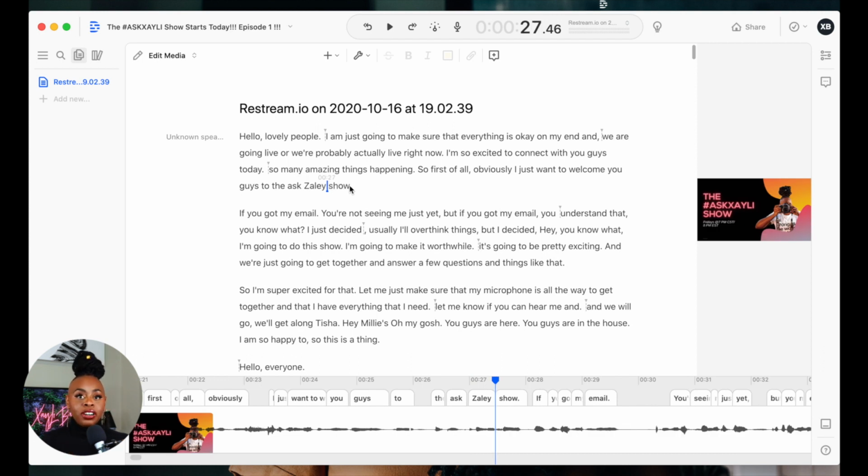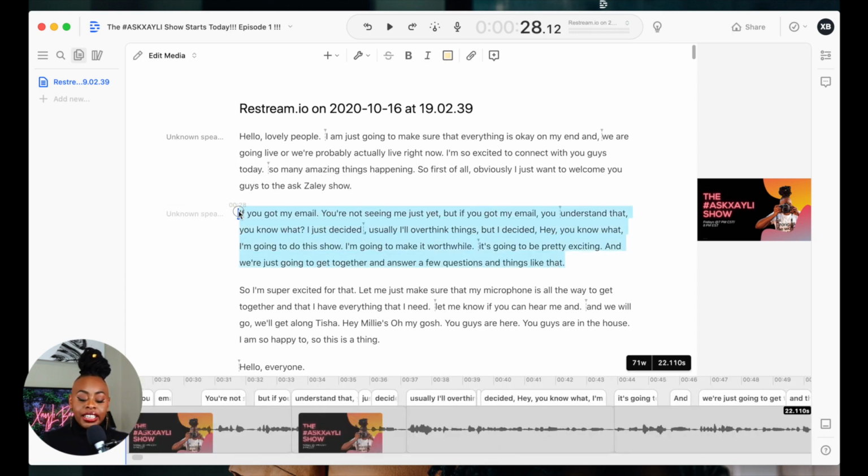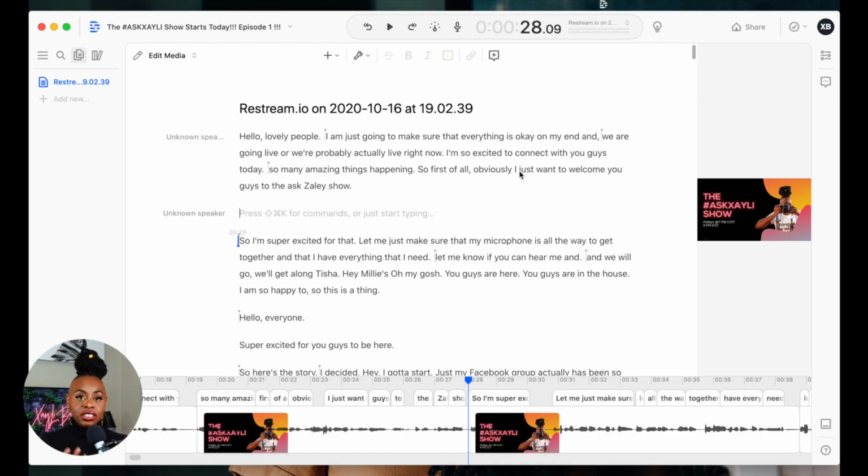And that's one part of it that I really love, because if I decide I don't want this part of it in here, I can just hit delete. And that actually shows up in the video itself. So the video actually deletes that portion.